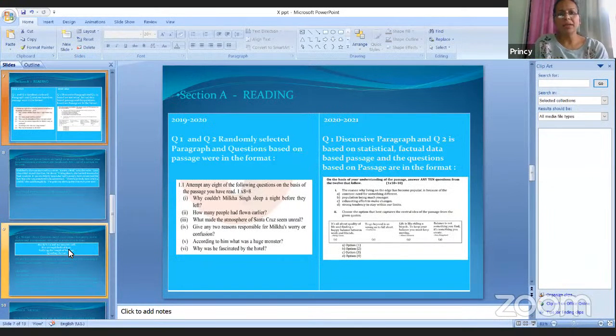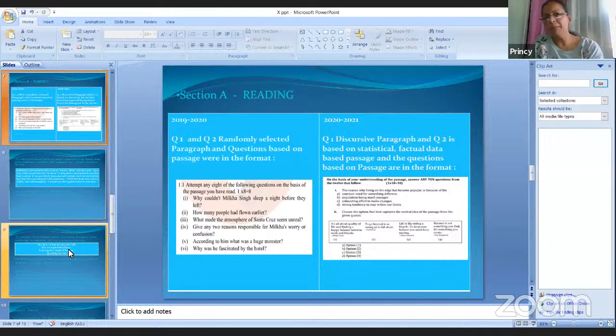Previous year, if we see the 2019 and 2020 question papers, it was like a paragraph, question 1 and 2. A paragraph was given, and the questions based on the paragraph were simple question-answer based. Means one question is tested and you have to simply find the sentence, find the answer, and write it. And some options were there; in question 2, fill in the blanks were asked. You have to fill the blank with one word.